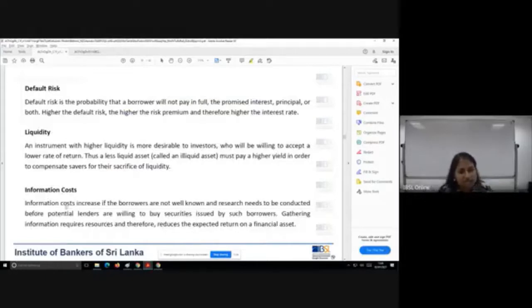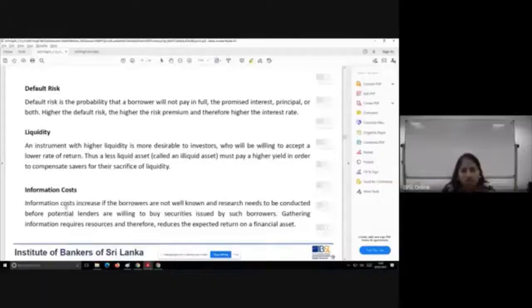First one is the default risk. Default risk is the probability that the borrower will not pay in full the promised interest, the principal, or both. The higher the default risk, the higher the risk premium, and therefore a higher interest rate is demanded.